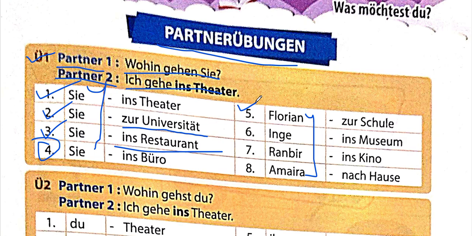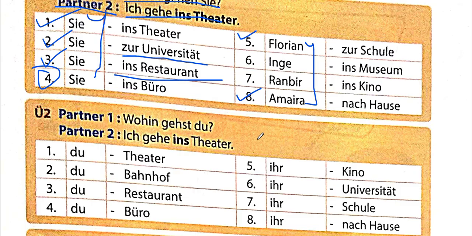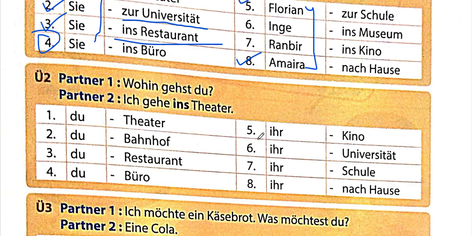Ich gehe, du gehst, er/sie/es geht. So, "Wohin geht Florian?" Then your answer should be "Florian geht zur Schule." Hopefully you got it. Even with Amira, we'll take "Wohin geht Amira?" "Amira geht nach Hause." The rest too, I hope you can do by yourself. And the fourth one, you have to comment it down below.